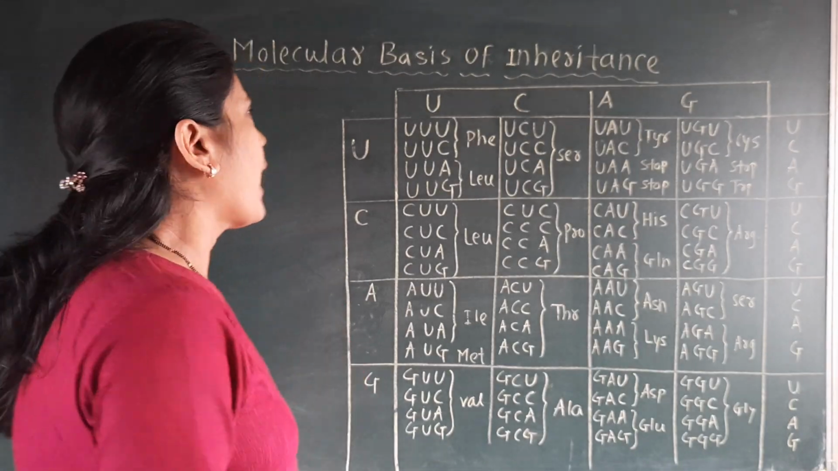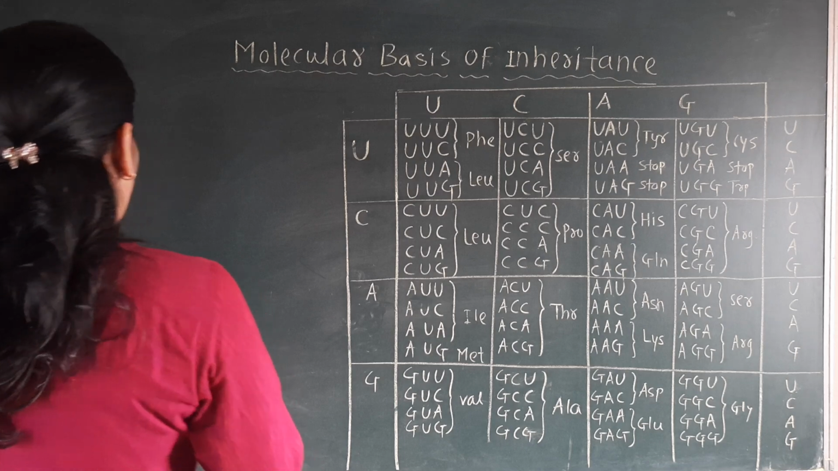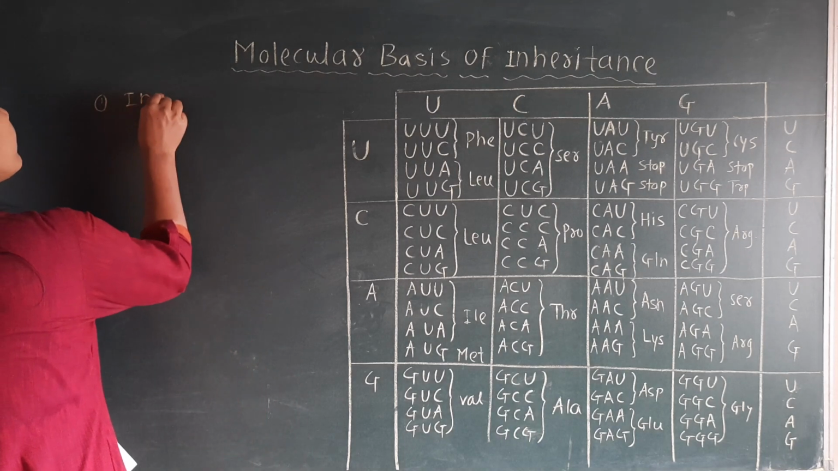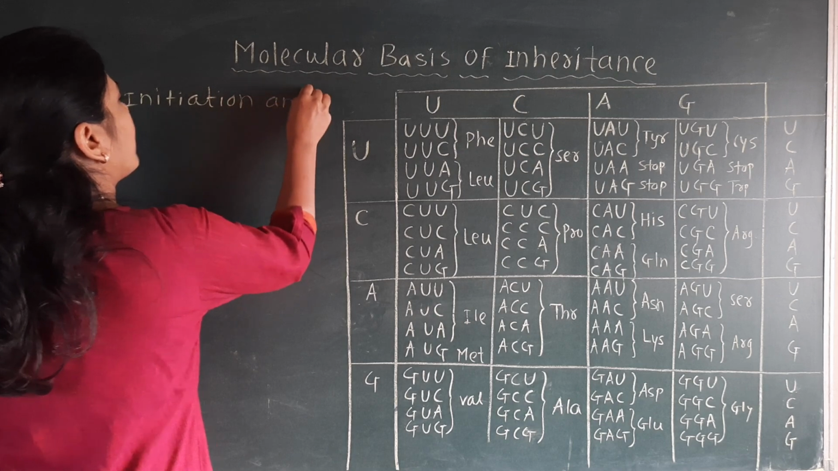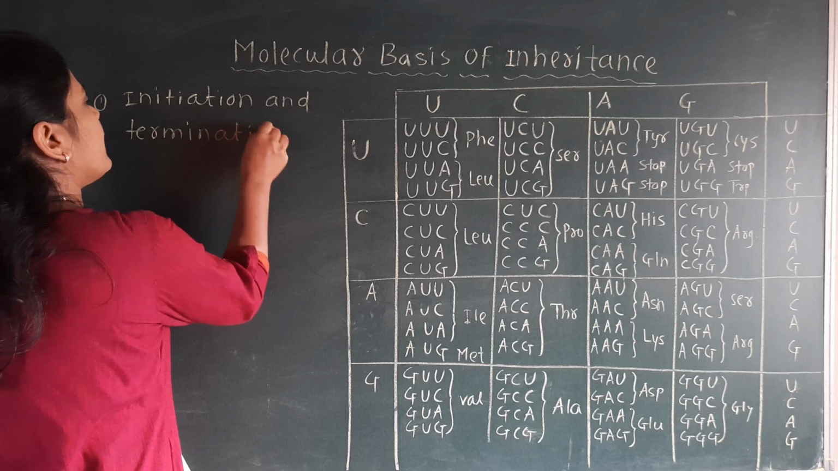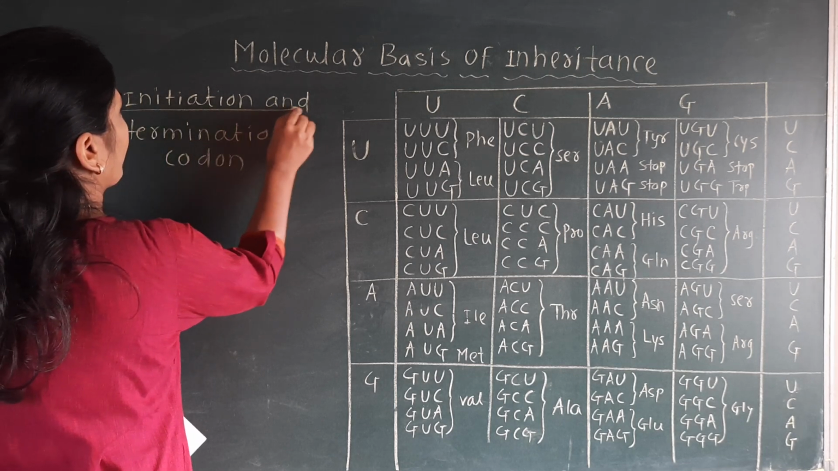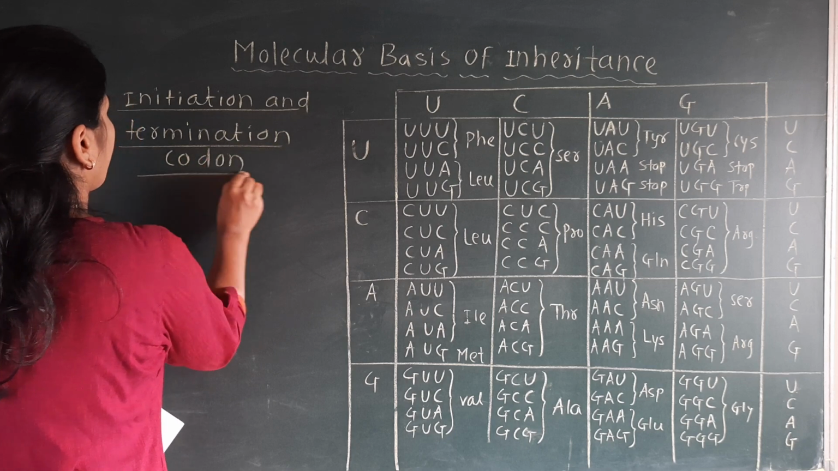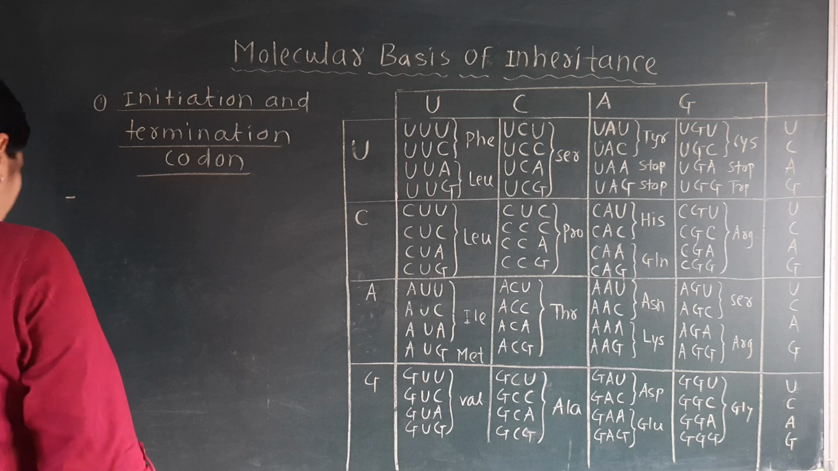So the two important properties of the genetic code that remain, we'll discuss first, and the last important property is the initiation and termination codon. Initiation and termination codon. Okay, what is meant by initiation and termination codon?